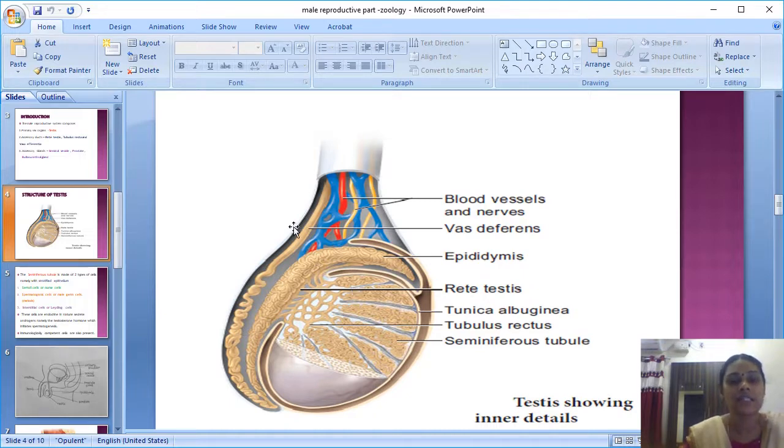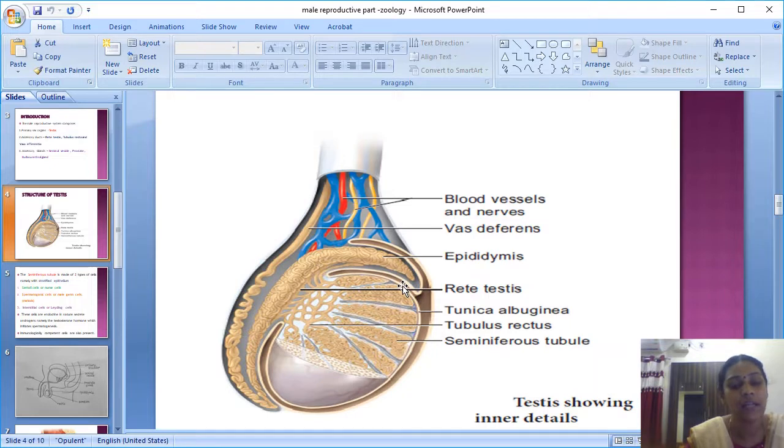This testis consists of so many parts. The scrotum has one more name: thermoregulator of spermatogenesis. Why? Because in our abdominal cavity, the temperature is the normal body temperature. But in the scrotum, the temperature is maintained 2 to 3 degrees lower.